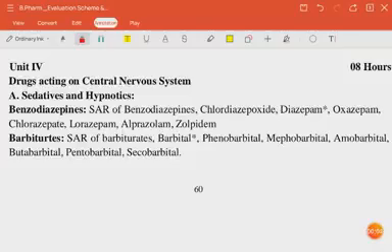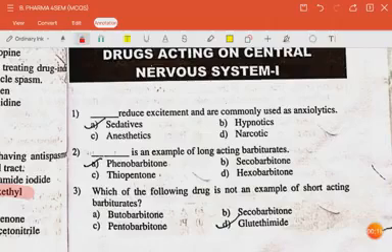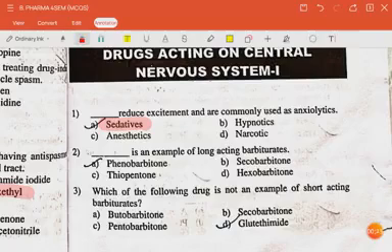In this video we are going to discuss MCQs on medicinal chemistry 1 unit 4, that is drugs acting on central nervous system. So let's begin. Question is dash reduce excitement and are commonly used as anxiolytics. The answer is sedatives. The next question is dash is an example of long acting barbiturates.